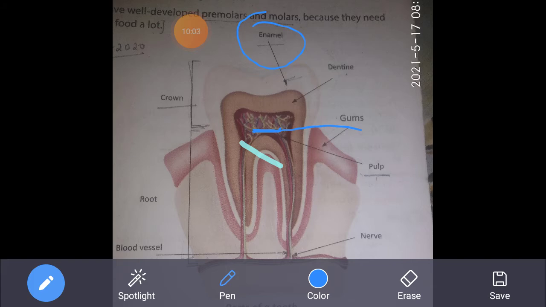It is softest because it is full of nerves and blood vessels. इसमें पूरी blood vessels और nerves से भरा हुआ है. Blood vessels are the thin tubes through which blood flows. And nerves, what are nerves? They are part of the nervous system that take messages to and from the brain. जो brain के पास message लेकर जाती है और brain से message लेकर आती है. Those are called the nerves. The pulp forms the central part of the tooth. ये जो pulp है, it is the central part of the tooth.